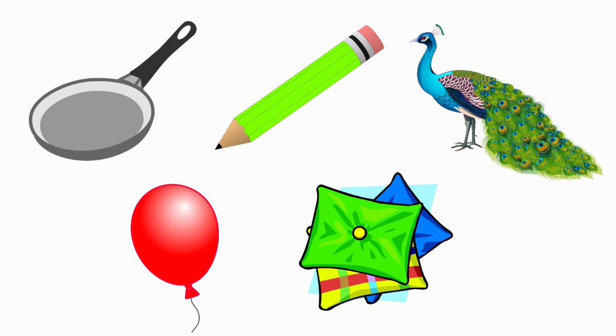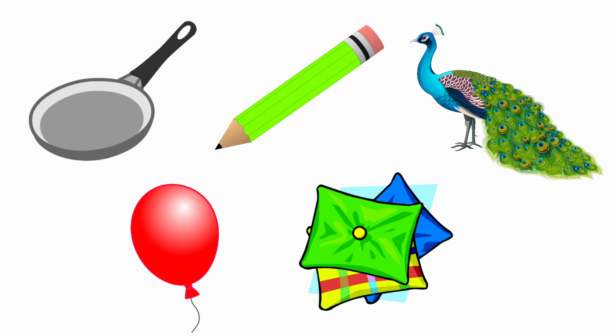Let's see the next picture. It is a pencil. The beginning sound of the picture pencil is P, and the sound of the letter P is P. Both are same sounds. So we should not put a cross for the picture pencil.